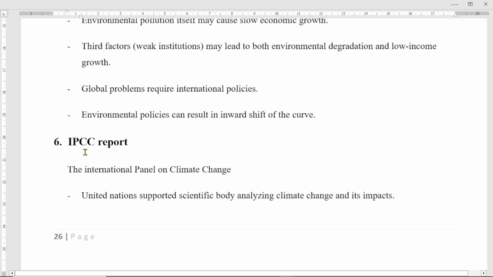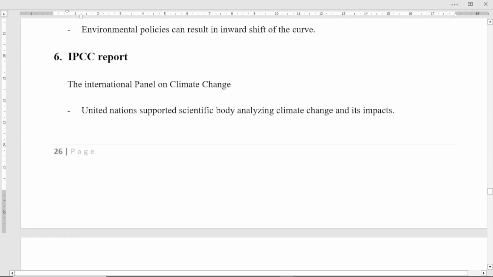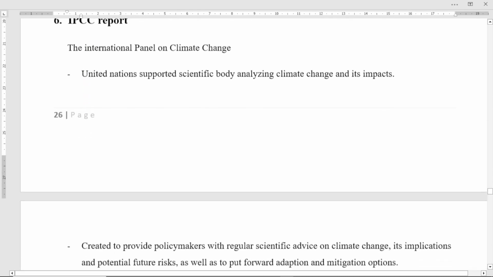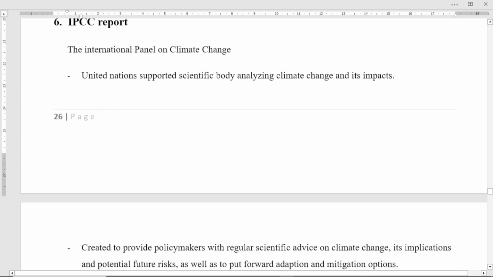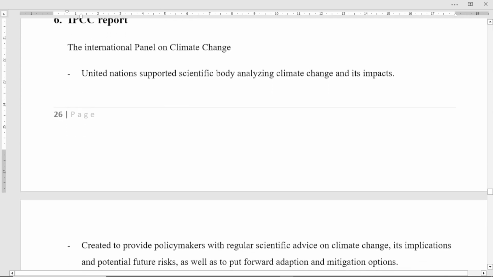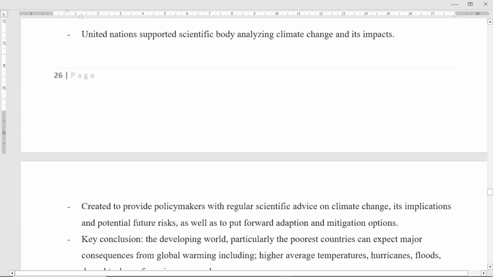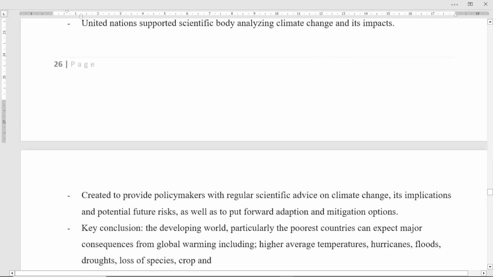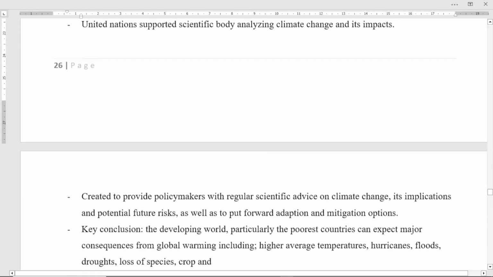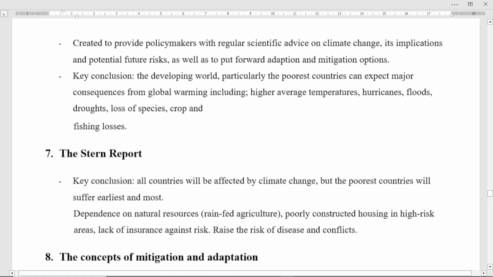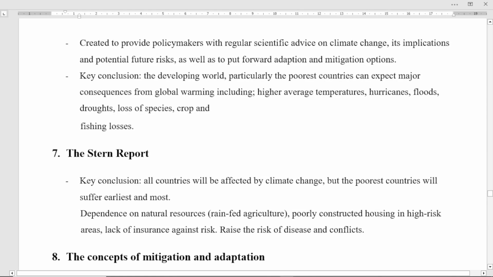And global problems require what? International policies. Environmental policies can result in an inward shift of the curve. What is the IPCC report? That means the Intergovernmental Panel on Climate Change, right? The United Nations-supported scientific body analyzing climate change and its impact, right? It was created to provide policymakers with regular scientific advice on climate change, its implications and potential future risks, as well as to put forward adaptation and mitigation options, right?